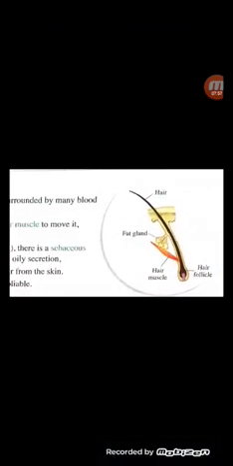The hair structure: it consists of a hair follicle surrounded by many blood capillaries.